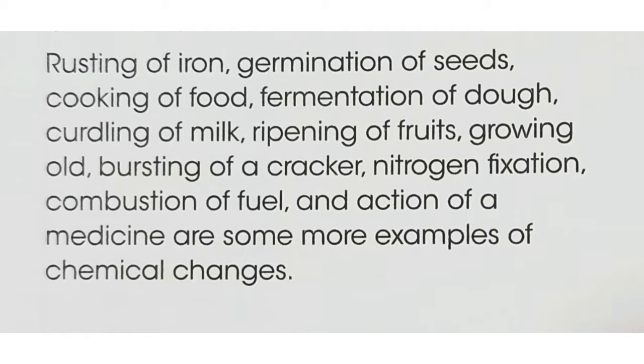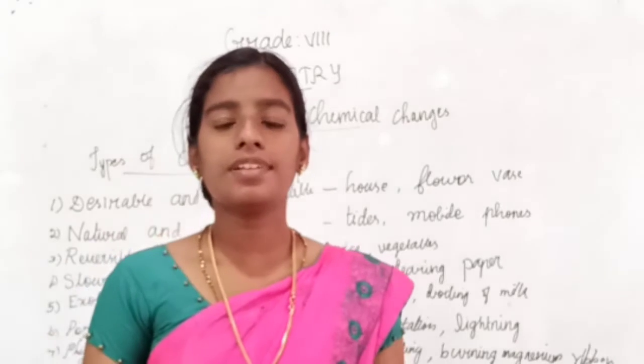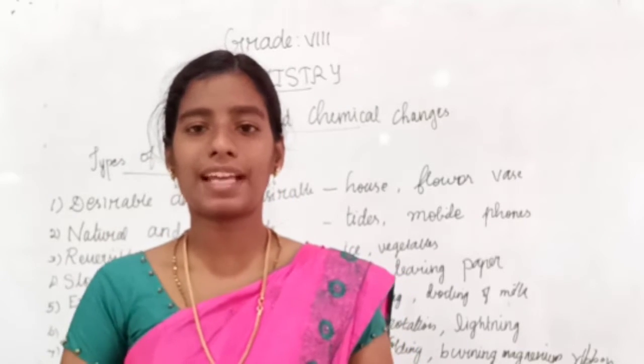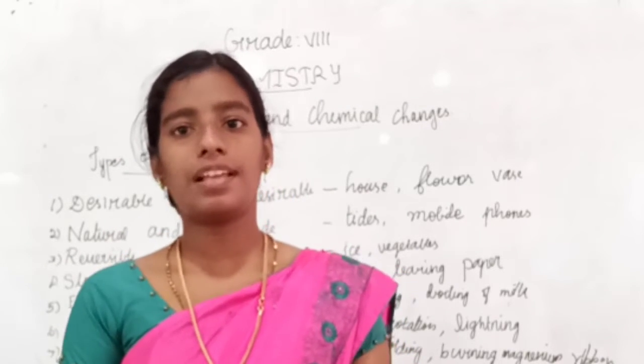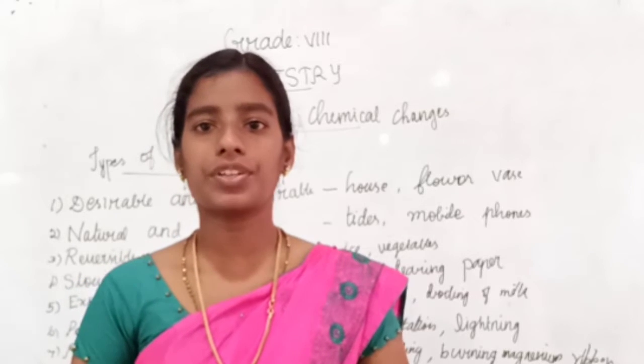From this, you know about rusting of iron, germination of seed, cooking of food, etc. On that day I clearly explained how chemical change occurs in these. How does rusting of iron occur?